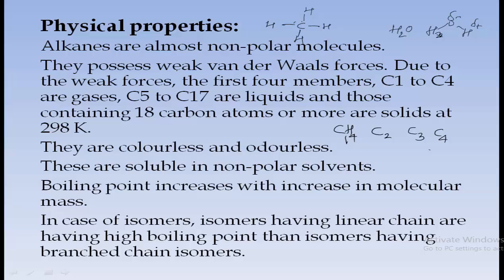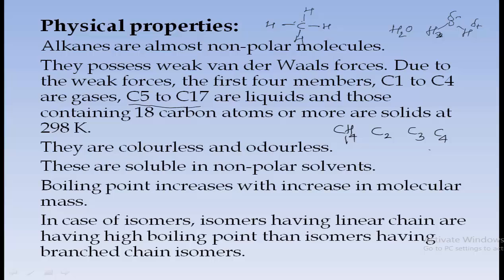And from C5 to C17, they are present in liquids. So why are they present in liquids? In case of C5 to C17, as the molecular weight increases, weak van der Waals forces also become stronger. Means attractive force will go on increasing, or the magnitude of van der Waals forces goes on increasing with increase in molecular size or molecular weight.